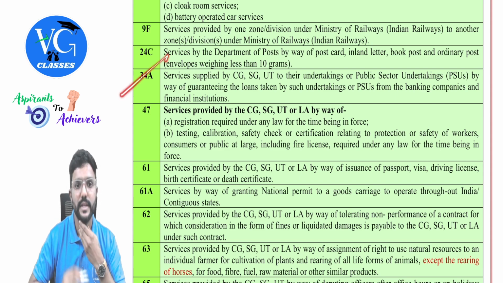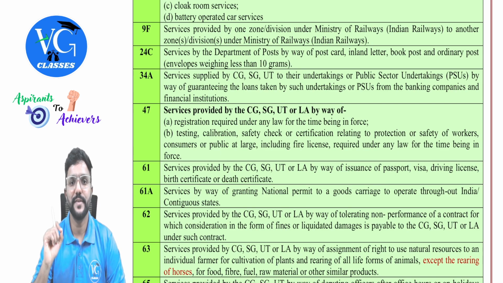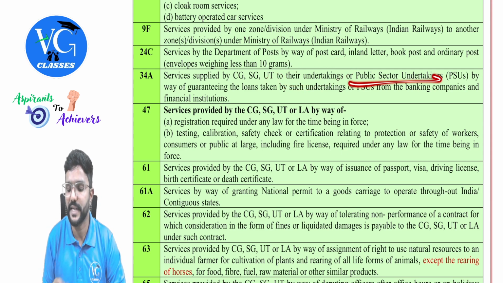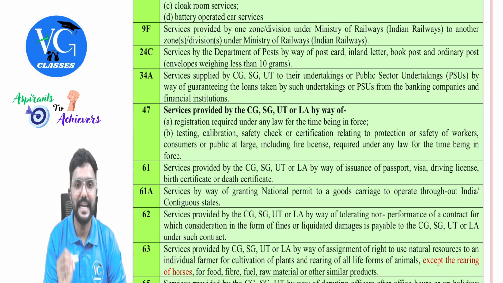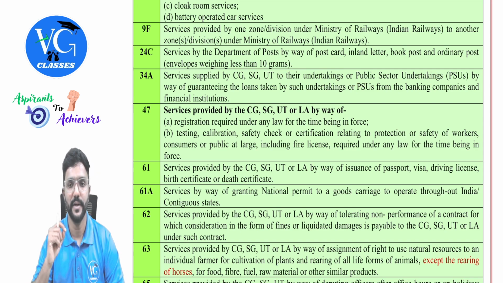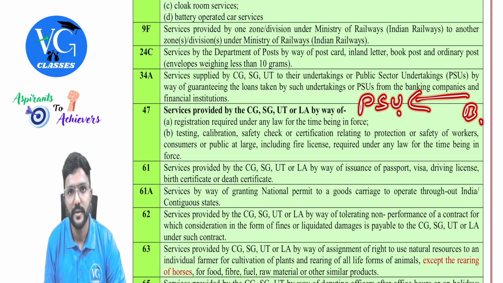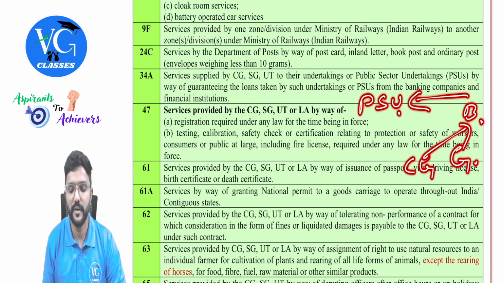Okay. Next, 34A. Services supplied by the central government, state government, union territory to their undertakings, that is government undertakings or public sector undertakings, by way of guaranteeing the loans taken by such undertakings or PSUs from banking companies or financial institutions. Assume there is a PSU or government undertaking borrowing a loan from a bank, for which a guarantee is given by the central government, for which the PSU is paying them some commission.